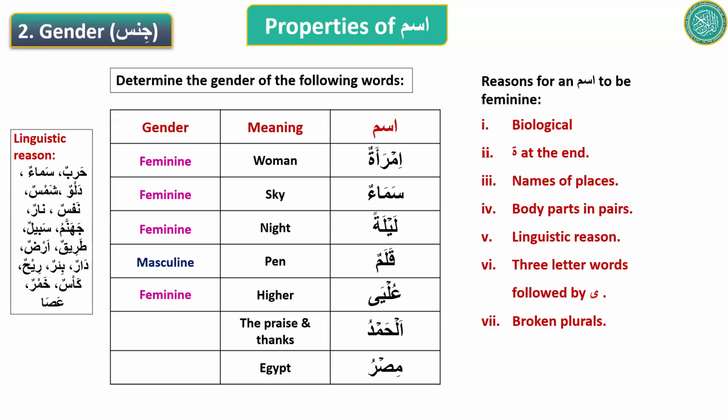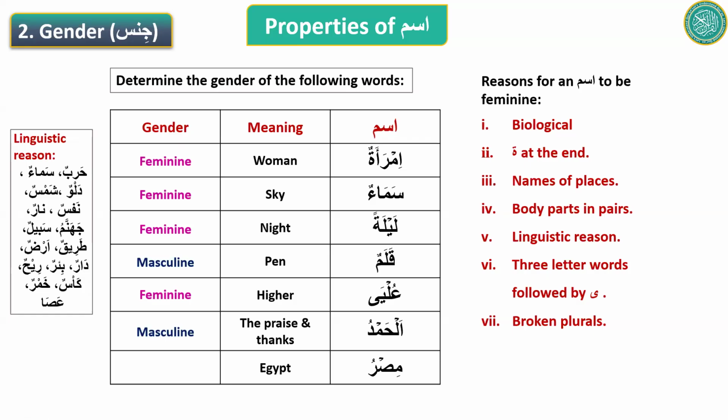Who else is there? Abdurrahman Shuaib. Go ahead. Alhamdu means the praise and thanks. Masculine. Why do you say it is masculine? Because it does not fit any of the reasons for feminine. Yeah, it doesn't have any reasons in it to call it feminine. So that is why it is masculine. Very good.